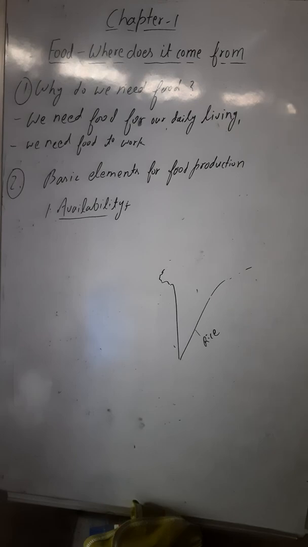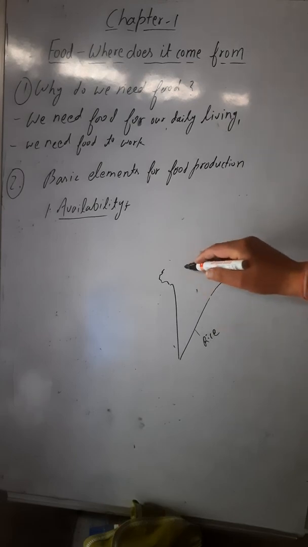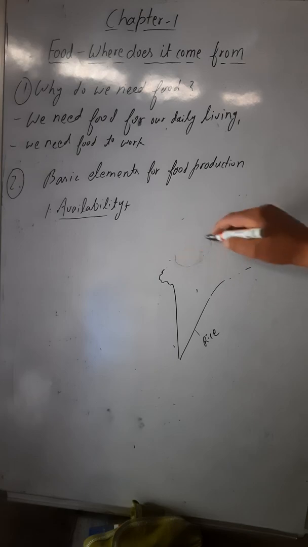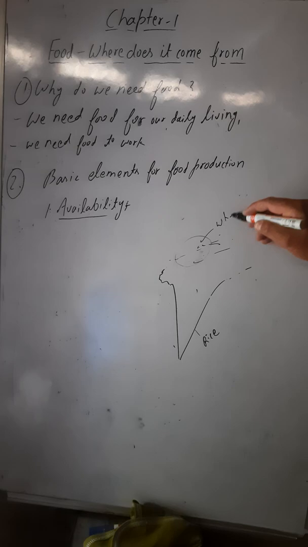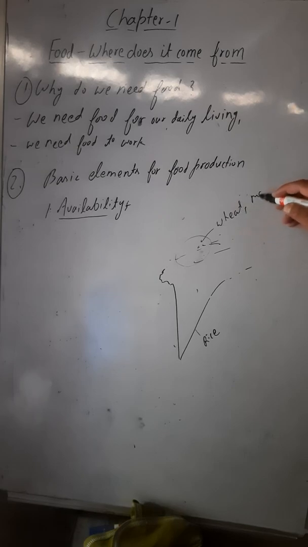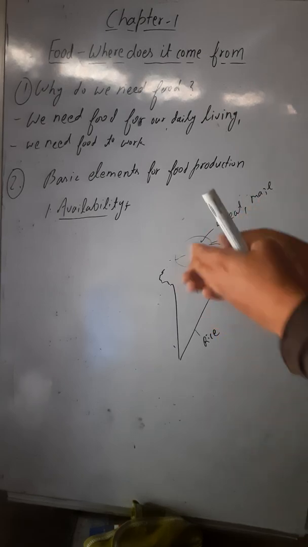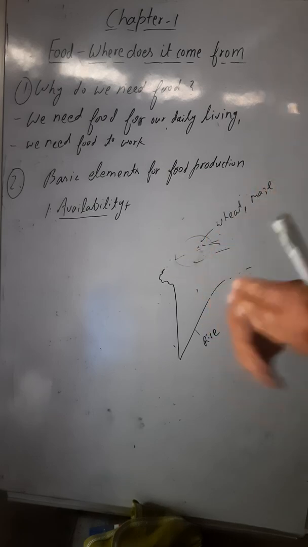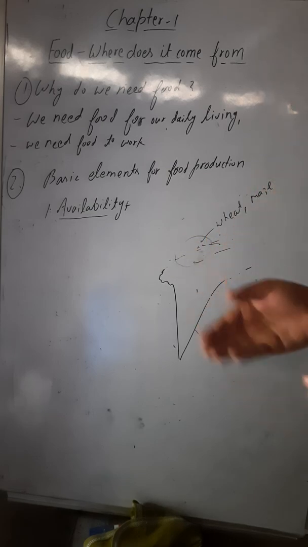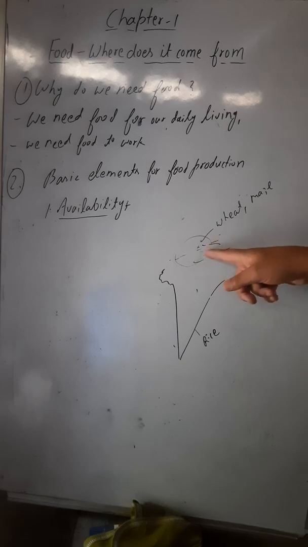Are you getting this? Now suppose you go to the central part of India. What is easily available there? Wheat and maize. Here you will get dal, and here you will get chapati.